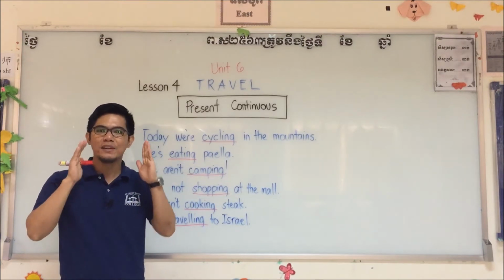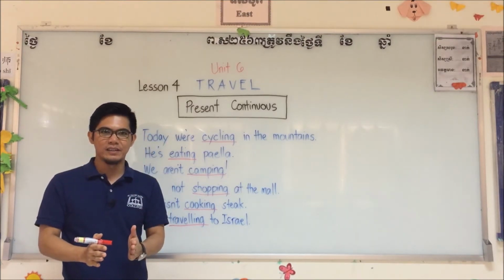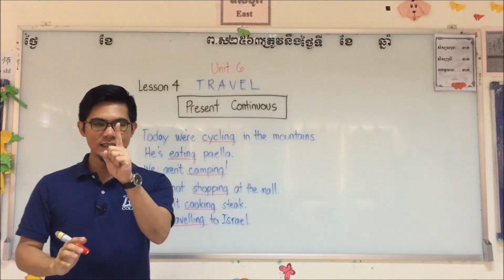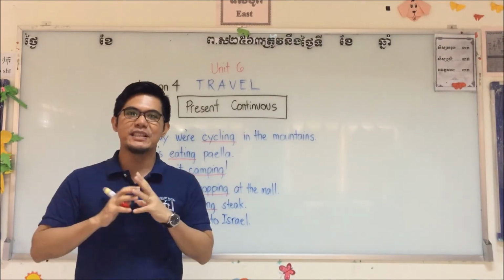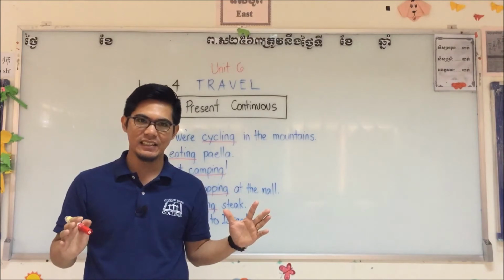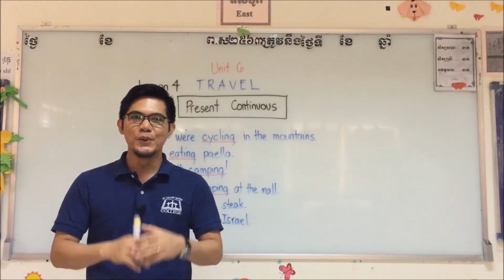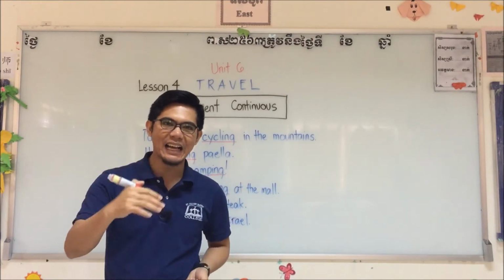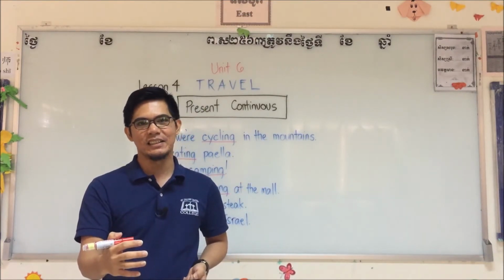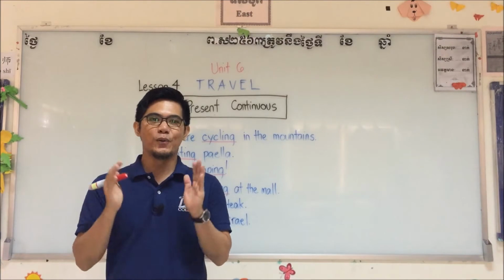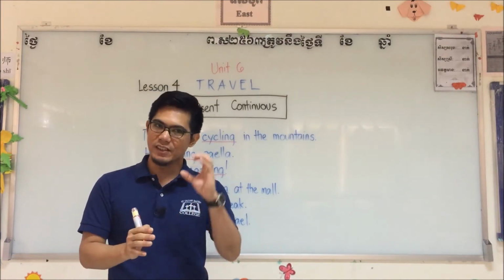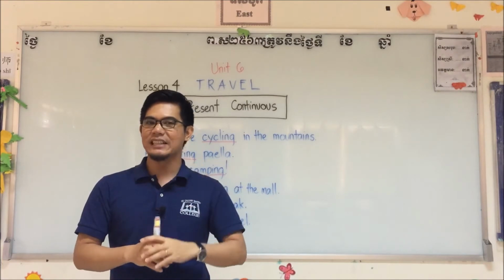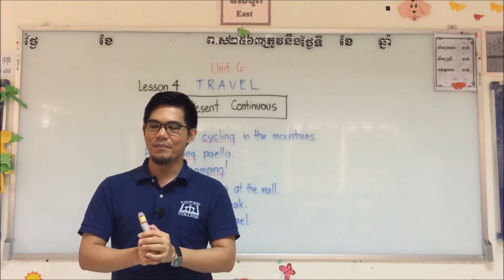You have to remember the 3 rules. Rule number 1, most verbs we just add ing. Rule number 2, verbs that end with e, we remove the e and then add ing. Rule number 3, verbs that end with consonant, vowel, consonant, we double the consonant and then we add ing.